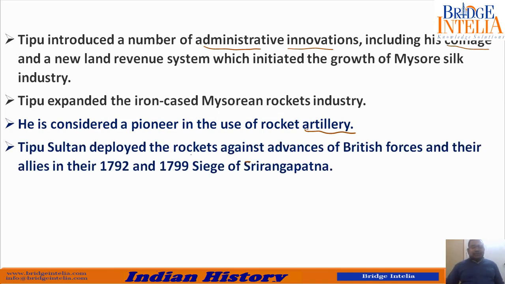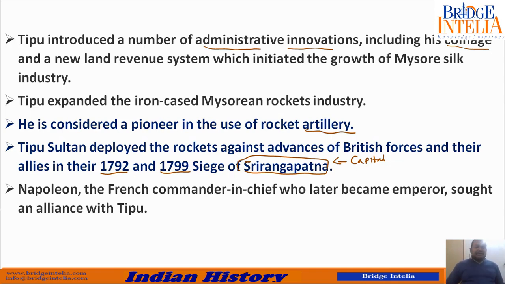So Tipu Sultan deployed the rockets against advance of British forces and their allies in 1792 and 1799 siege of Srirangapatna. Srirangapatna was actually the capital of Mysore. So he is known to have used rockets. So very common questions you will find have been asked many a times, that which Indian ruler is considered to be the pioneer, or you can say is said to be the rocket scientist of modern India, Indian ruler. So he is known as, his name is Tipu Sultan.